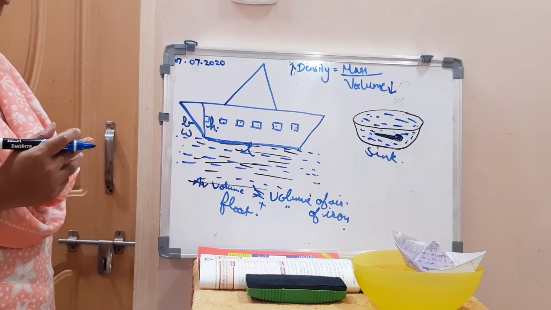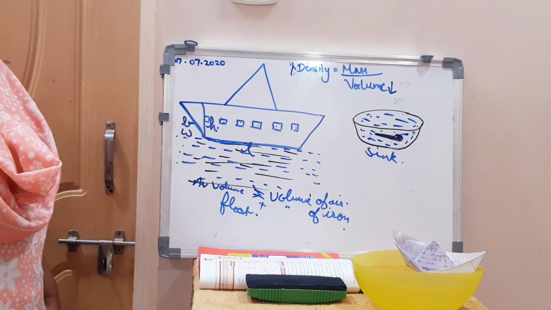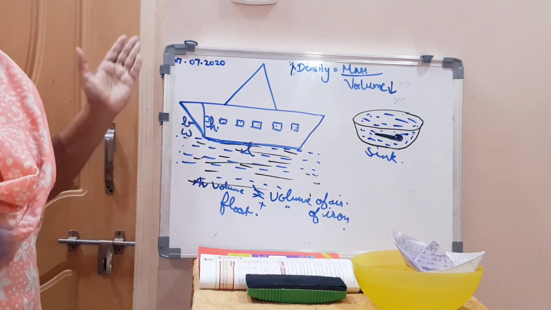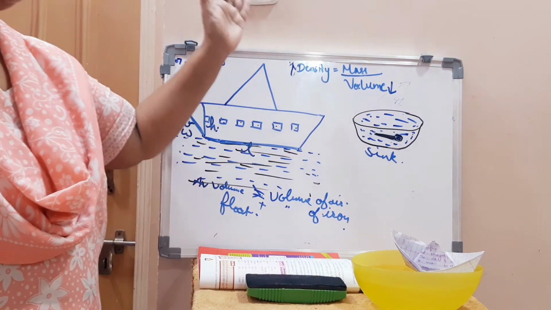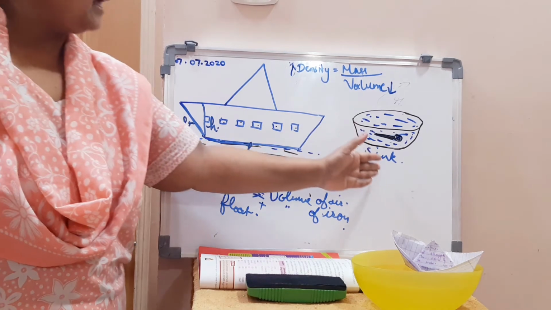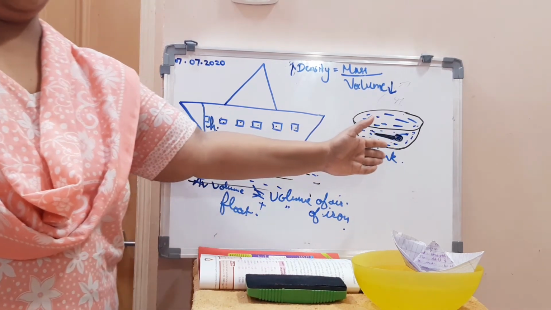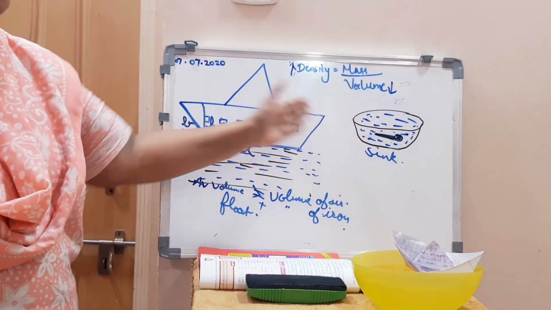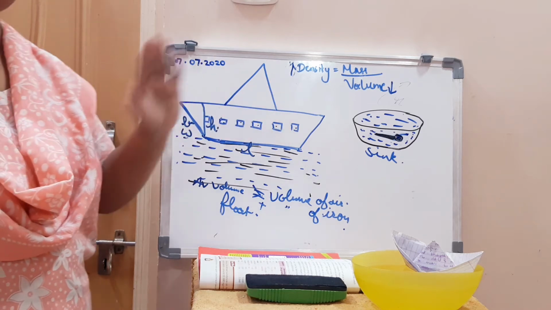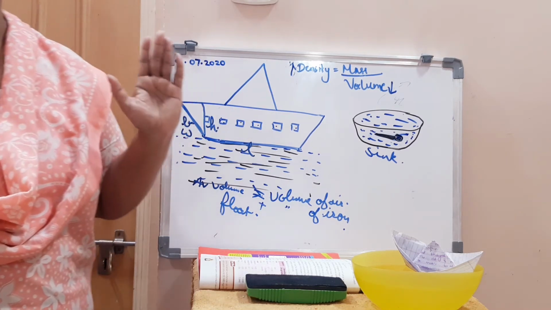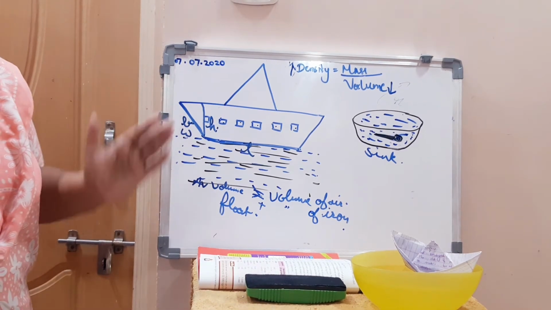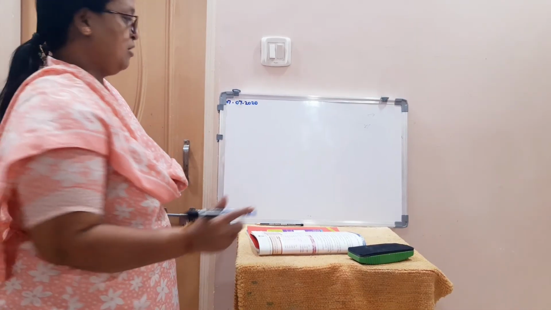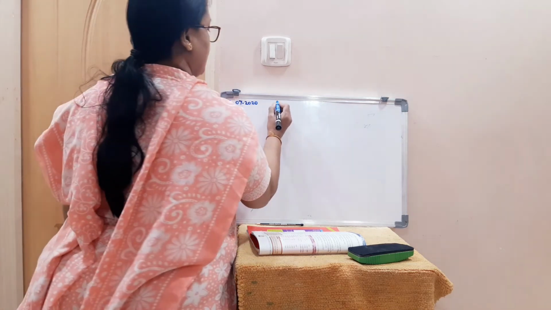Okay, children. So when volume increases, density decreases, and hence the ship floats. And when volume decreases, density will increase, and that's why things sink into water. Next we will see the SI unit and CGS unit of density.